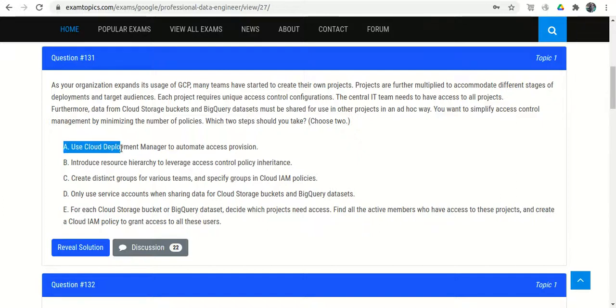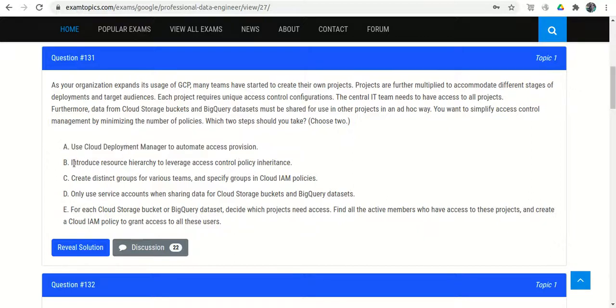So option A, use Cloud Deployment Manager to automate access provision. So they told that we have to simplify the process and minimize the number of policies, so do one thing, use Cloud Deployment Manager. So first thing is that they have not mentioned how they will provide the access, right? They just mentioned use Cloud Deployment Manager to automate access provision. And second thing is that Cloud Deployment Manager is generally used to automate the creation of resources. So option A is eliminated.